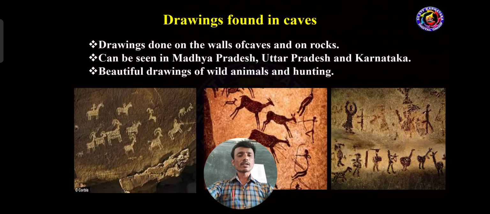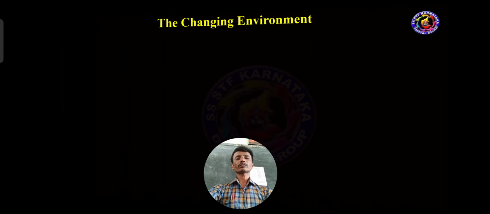Once we look at those pictures, beautiful wild animals are there, and some symbols indicating how prehistoric man hunted animals at that time. We can see such drawings in caves of Madhya Pradesh, Uttar Pradesh and Karnataka.